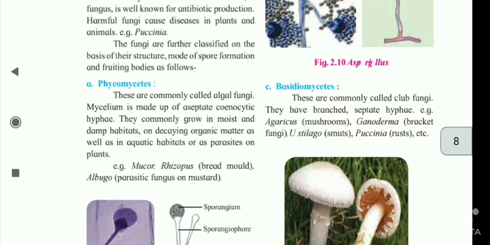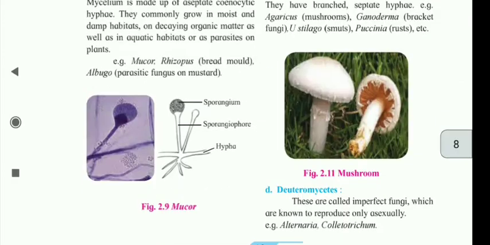A. Phycomycetes. These are commonly called algal fungi. Mycelium is made up of aseptate coenocytic hypha. They commonly grow in moist and damp habitats on decaying organic matter, as well as in aquatic habitats, or as parasites on plants. Examples are Mucor, Rhizopus, and Albugo.